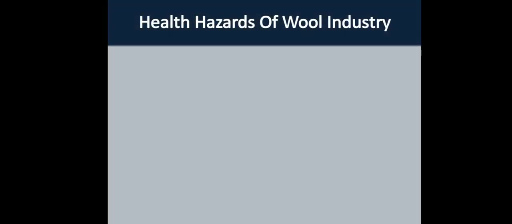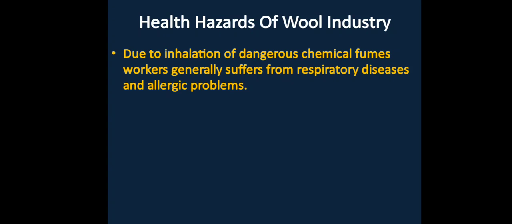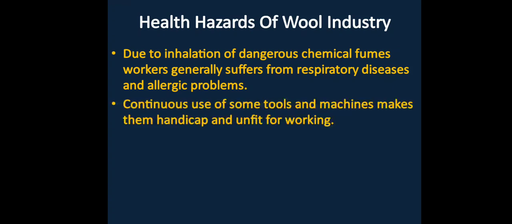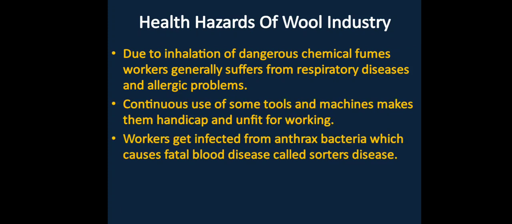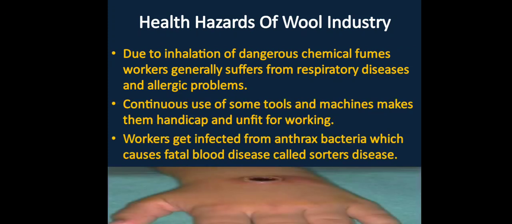Next comes the health hazards of the wool industry. The first health hazard is due to inhalation of dangerous chemical fumes. Workers of these factories generally suffer from respiratory diseases and allergic problems. Second, the continuous use of some tools and machines makes them handicapped and unfit for working. Next, workers get infected by anthrax bacteria, which is generally present in these animals, and this bacteria causes a fatal blood disease to the worker known as Sorter disease. You can observe this disease in the lower picture.